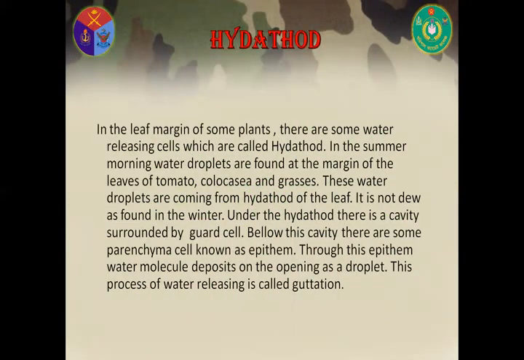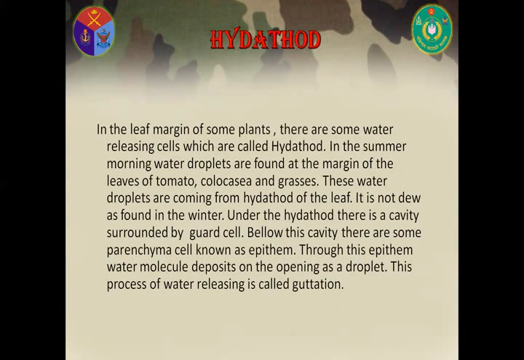Now, my dear cadets, hydathode. In the leaf margin of some plants, there are some water releasing cells which are called hydathodes. In the summer morning, water droplets are found at the margin of the leaves of tomato, colocasia, and grasses. These water droplets are coming from the hydathode of the leaf. It is not dew as found in the winter.